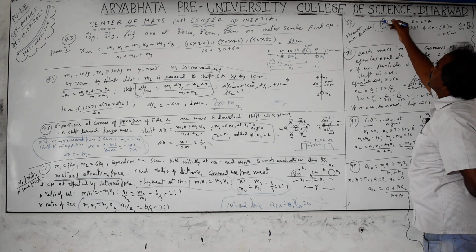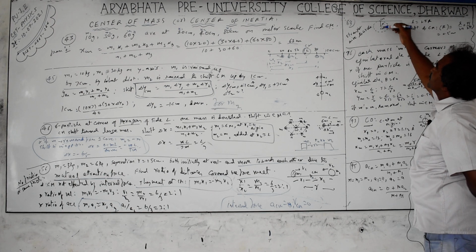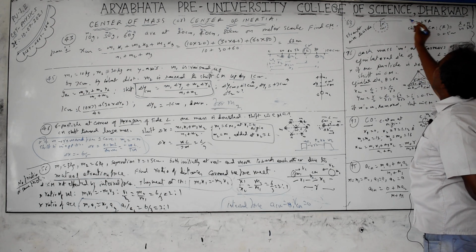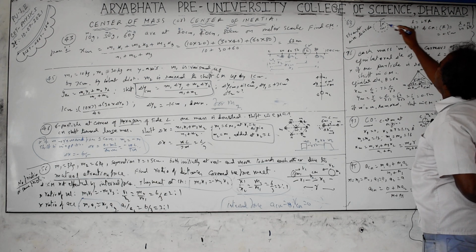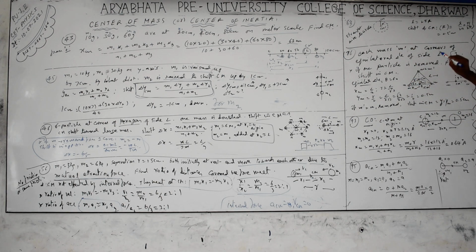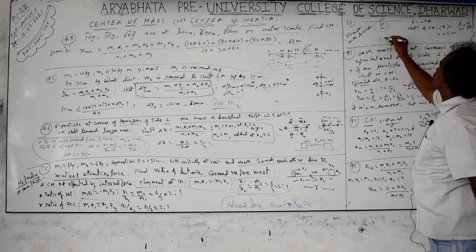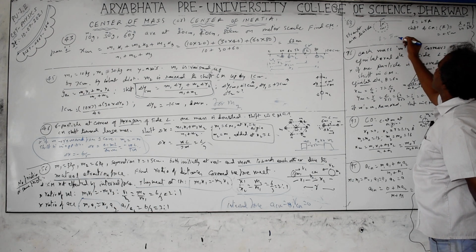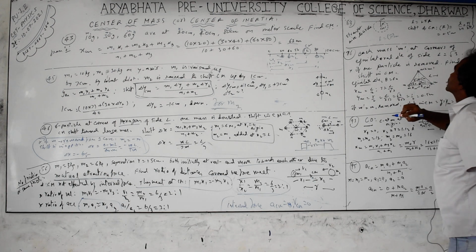You have to find the shift. The shift is equal to the center of mass shifted from here to here. The CM prime is the new center of mass, and this is the previous center of mass. The shift is equal to the radius. The length of the wire L is converted into a circle, so L equals 2 pi r, and the length of the wire is given as L equals pi meters. Unity, actually it is pi meters that is mentioned.